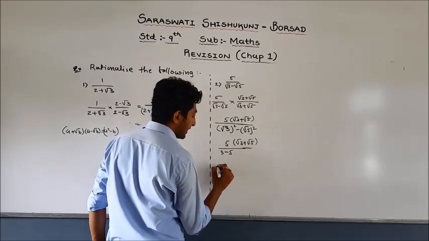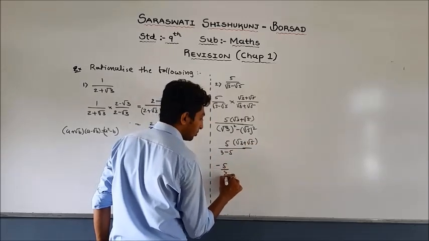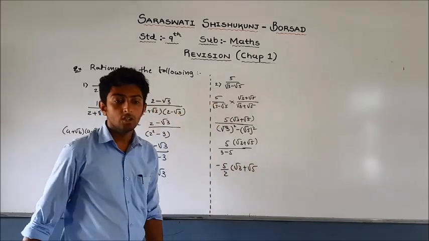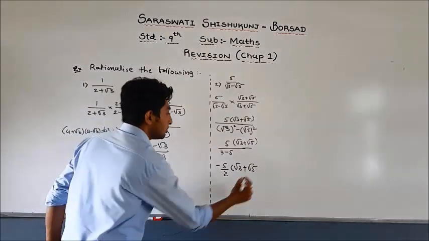So 3 − 5 is −2, so that is −5(√3 + √5) by 2.